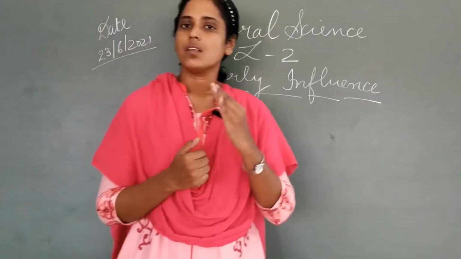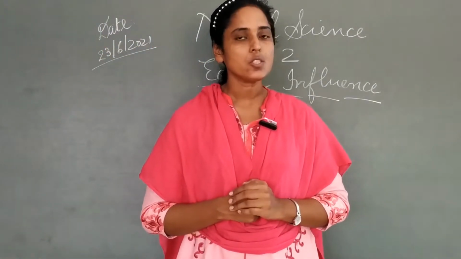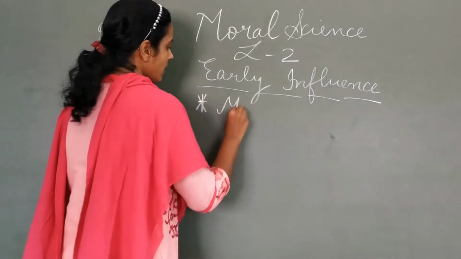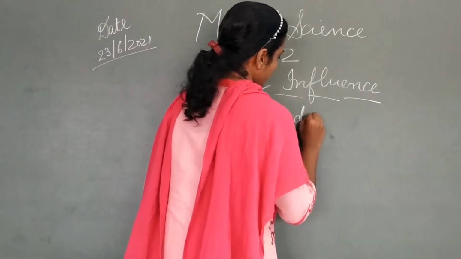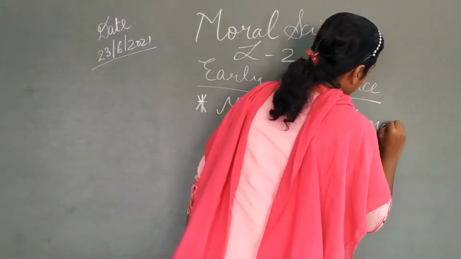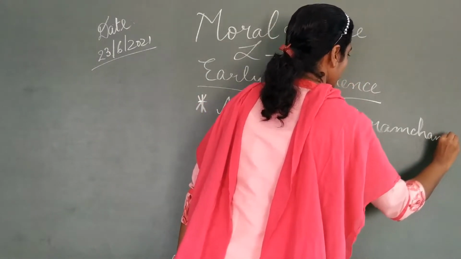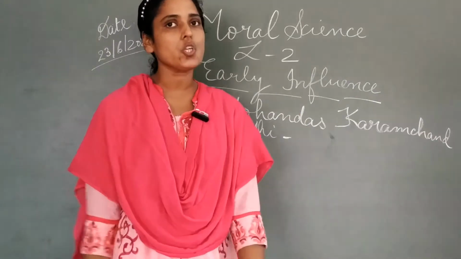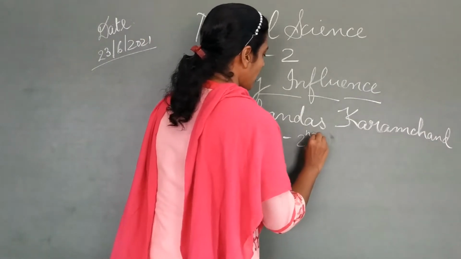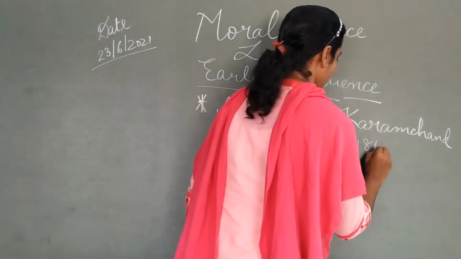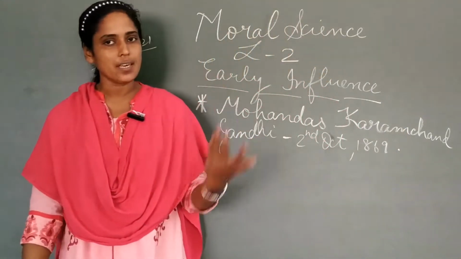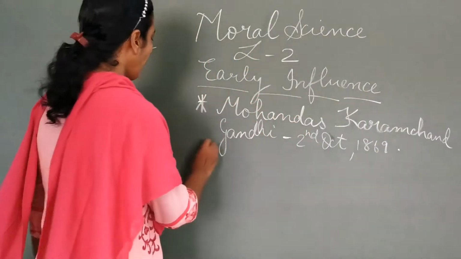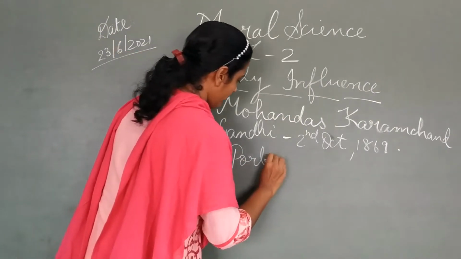As you already know, we celebrate Gandhi Jayanti on 2nd October. So Gandhiji, that is Mohandas Karamchand Gandhi, the full name here is Mohandas Karamchand Gandhi, was born, as you already know, on 2nd October 1869. Now in social science we already studied that he was born in Porbandar. Porbandar is in the present state of Gujarat. He was born at Porbandar, the present state of Gujarat.